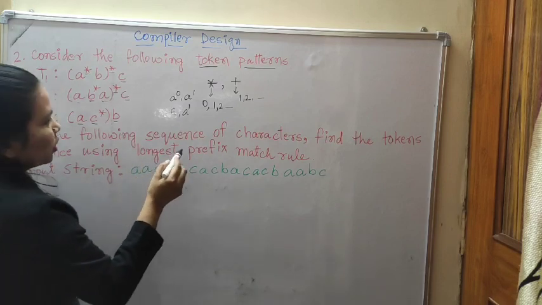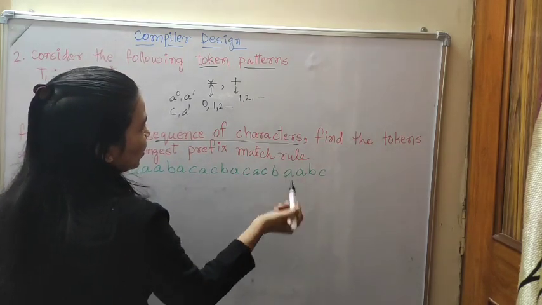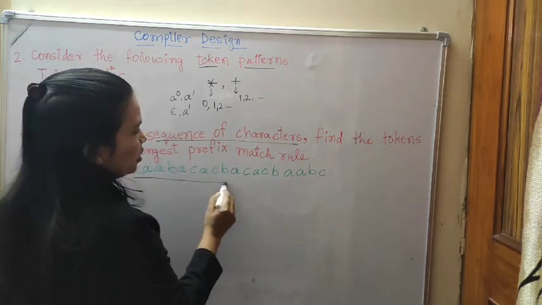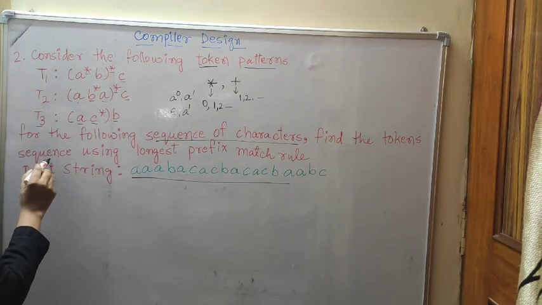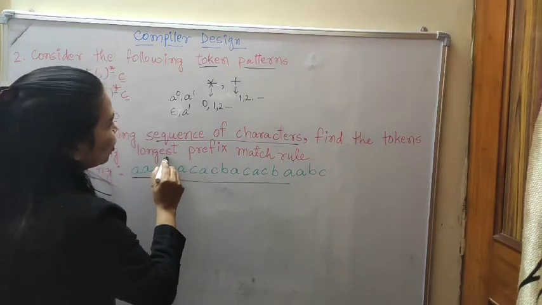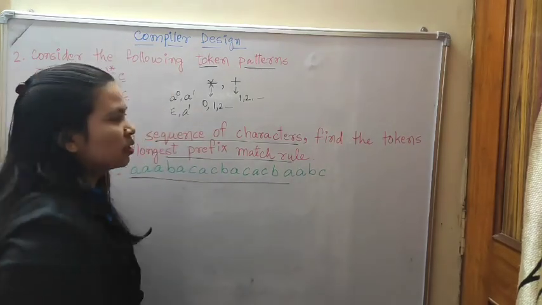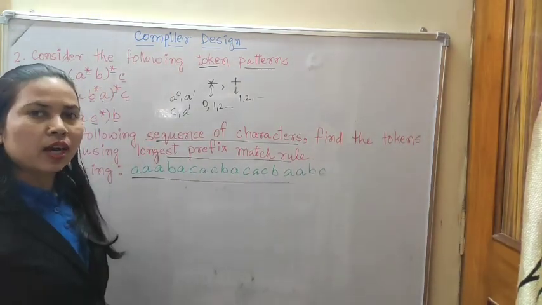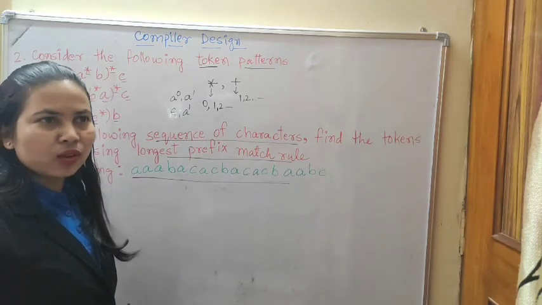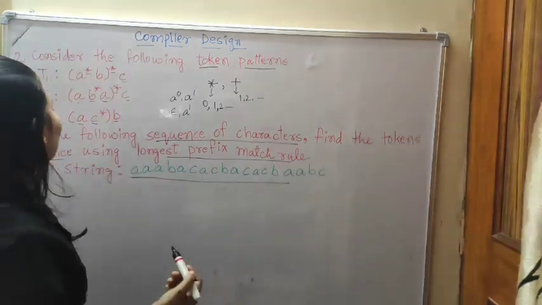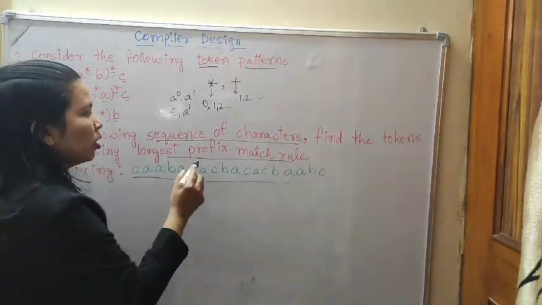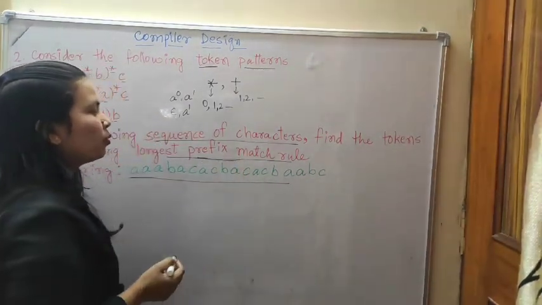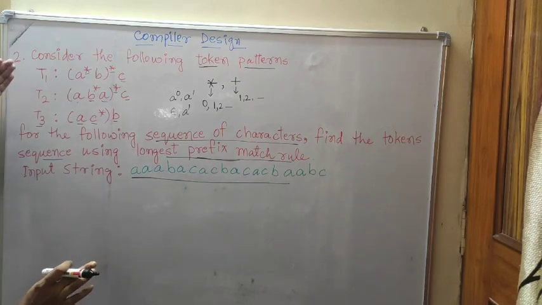For the following sequence of characters given here, find the token sequence using the longest prefix match rule. We have already seen counting the number of tokens. Now, whenever the prefix match rule is given, we match through these token patterns T1, T2, T3.